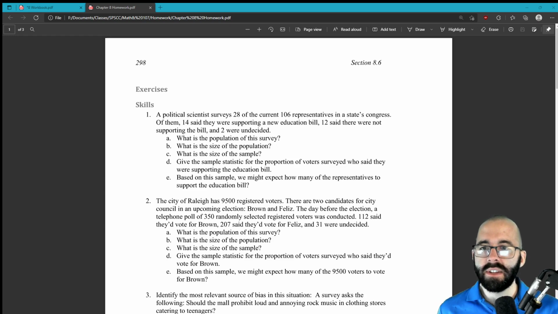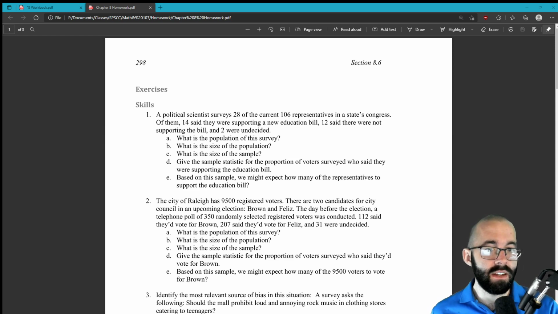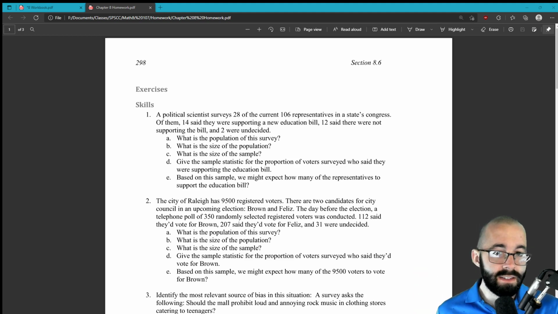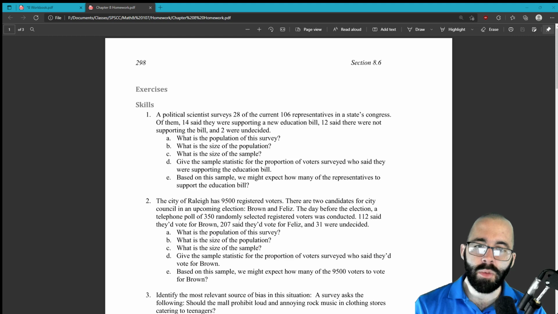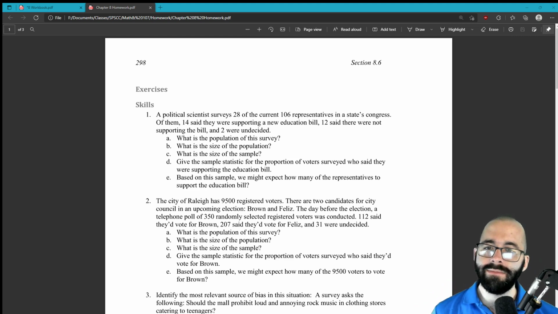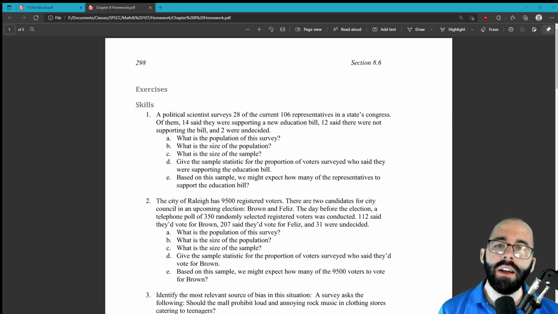So the first one says a political scientist is surveying 28 out of 106 representatives in a state's Congress. So 106 representatives total. We're not asking all of them. That would be a census. We're asking 28 of them. And of those 28, 14 said they were supporting a new education bill, 12 said they weren't, and 2 are undecided. So what's the population of this survey?